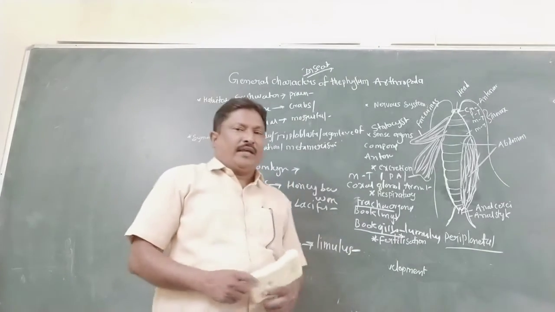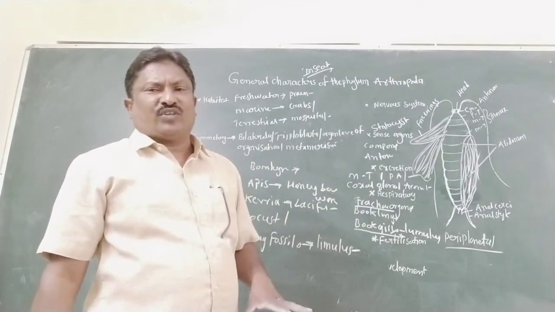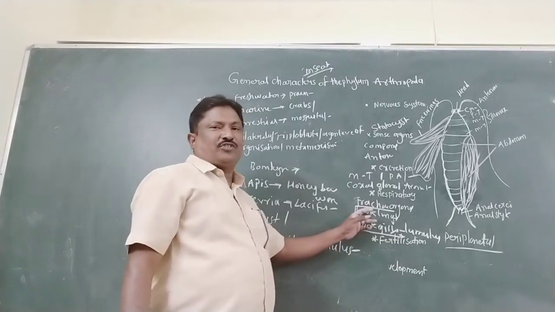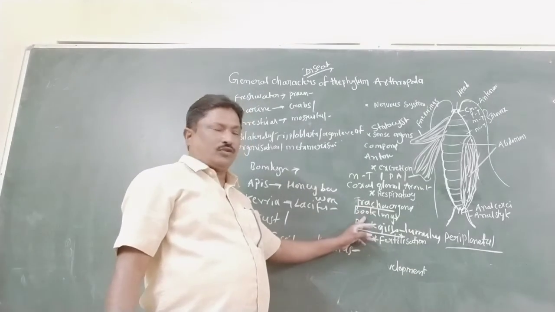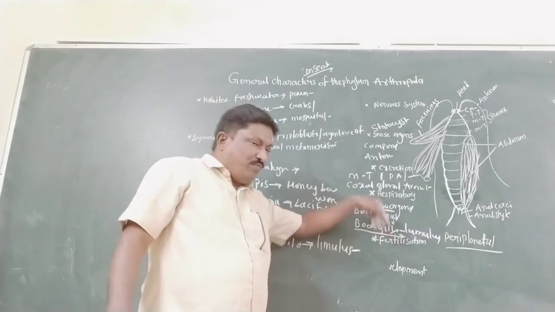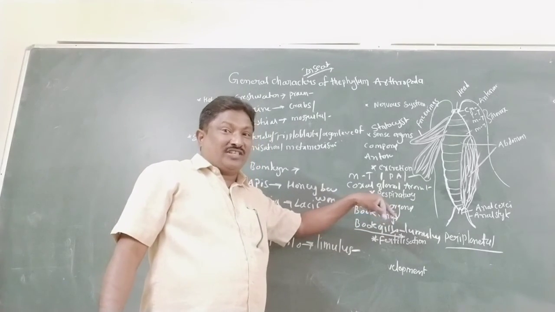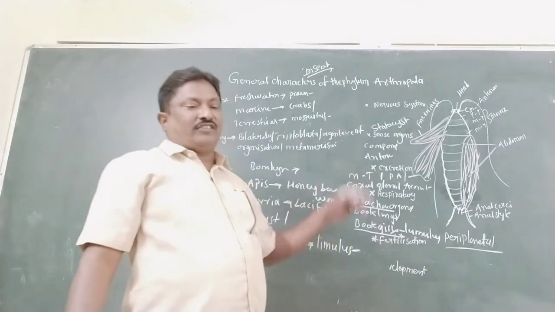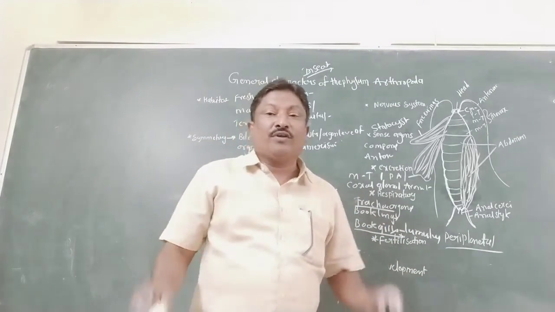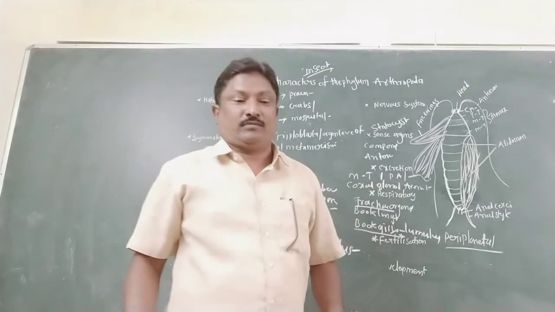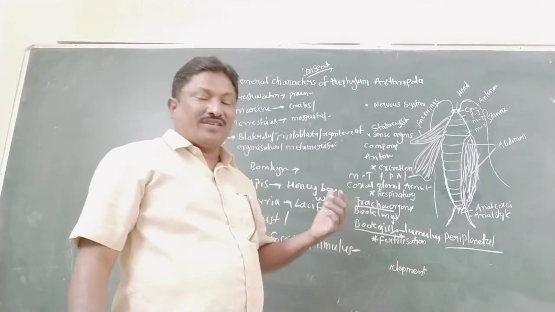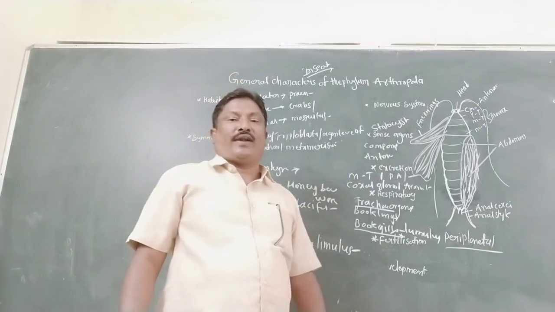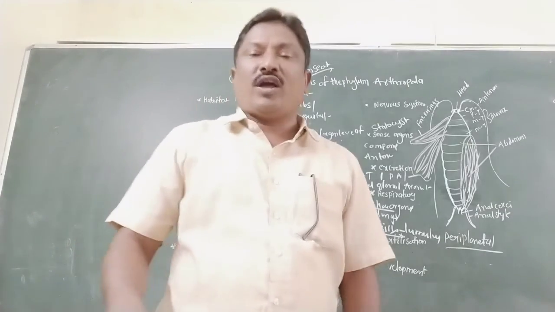So my dear students, listen carefully here. Very important for NEET is trachea, respiratory organ, book lungs and book gills. Book gills are in Limulus. This class is Xiphosura. Book lungs are in scorpion. Scorpion is viviparous. And trachea in spider, gills in prawn. So these are very important general characters of arthropoda. Thank you, my dear students.